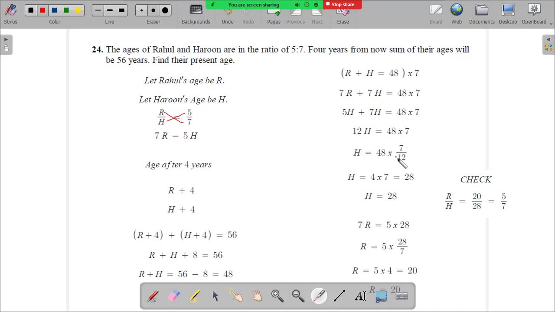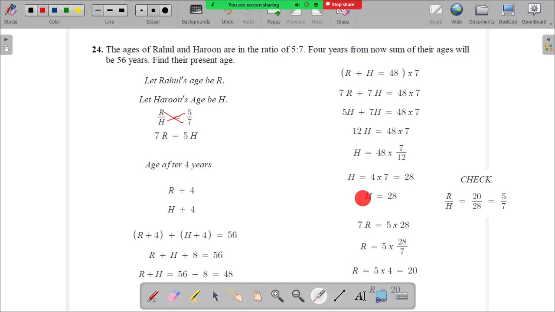So that is why I didn't multiply the number, because otherwise you will again reduce it. So we say now this 12 fours the 48. We know that. You know the 12 table, right? 12 ones the 12 and 12 fours the 48. So it becomes h is equal to 4 into 7, which is 28. So Harun's age is 28 years.